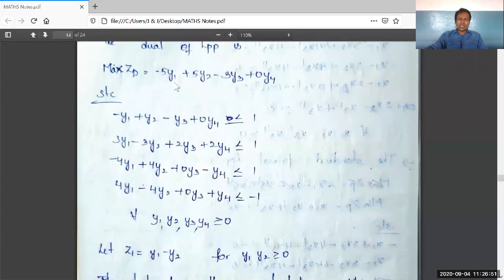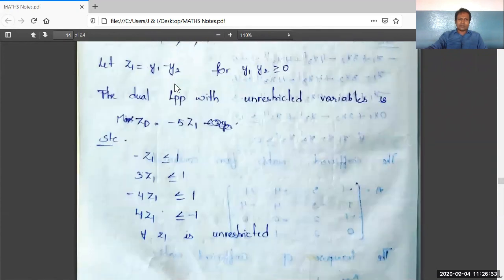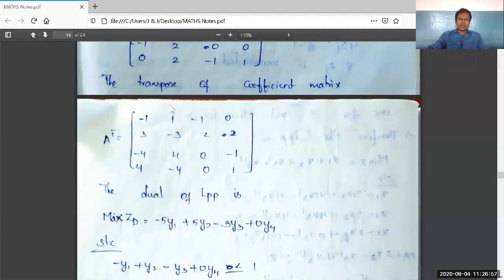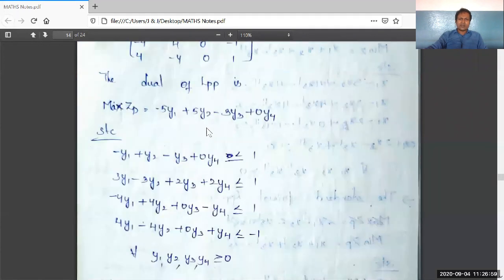Minus 5 Z1 plus 3y3 plus 0y4 should be written, and here it should be written as minus Z1 minus y3 plus 0y4. Here 3Z1 plus 2y3 plus 2y4.